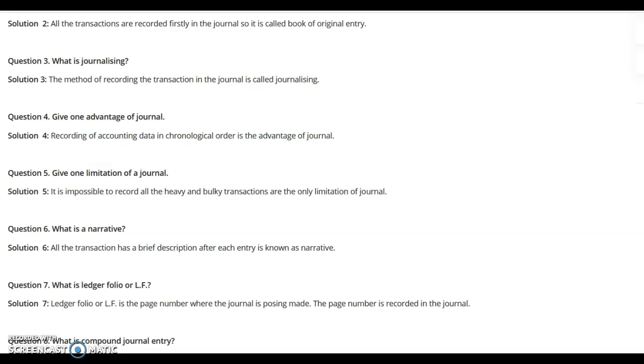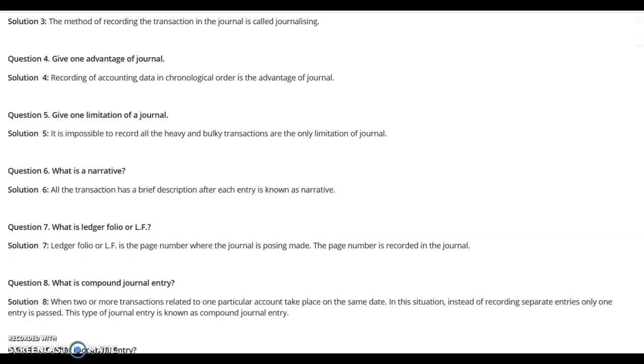Narration or narrative is the brief explanation about the entry. Ledger folio is the page number. Compound journal entry is the entry recorded where one common account is there. And opening entry is the entry recorded at the beginning of the year to bring forward the previous year's closing balances of assets and liabilities. That is known as the opening entry.